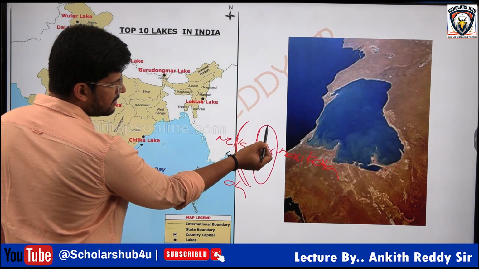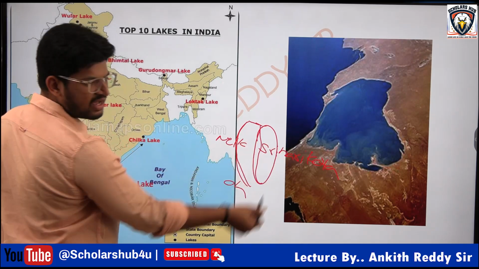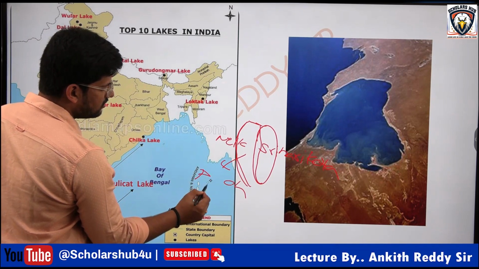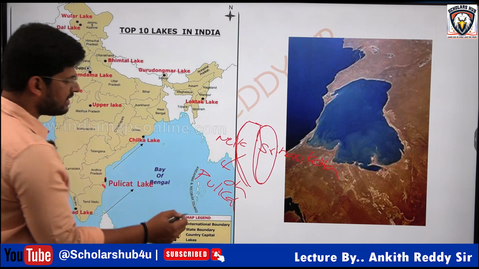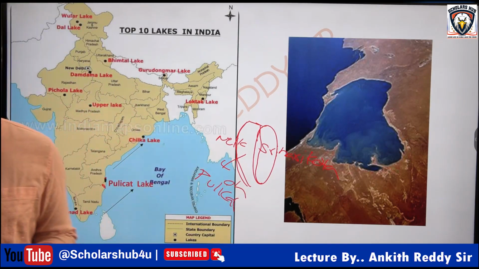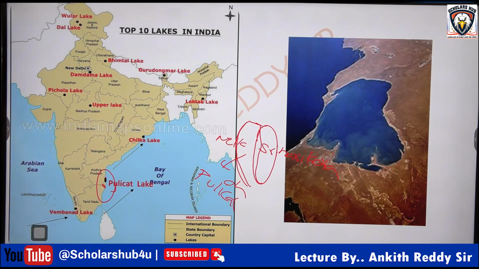Now this part is also enclosed by this island and by the sand deposits. Now this lake is Pulicat Lake. So Pulicat Lake is between the Nellore coast and Sriharikota island. Pulicat Lake is shared by AP, the Nellore part, and Chennai. It is between two states.